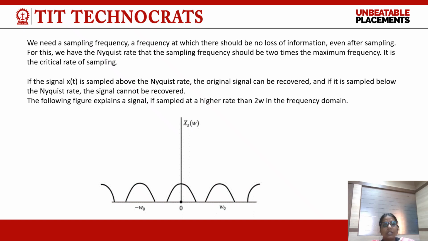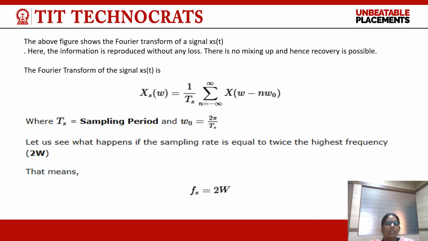The following figure explains a signal sampled at a higher rate than 2W in the frequency domain. Here X_s(ω) is a sampled signal in a range of minus ω0 to plus ω0. The above figure shows the Fourier transform of the signal x_s(t). Here the information is reproduced without any loss.